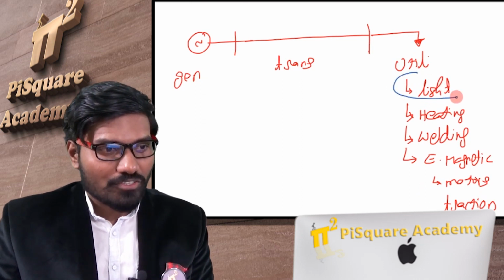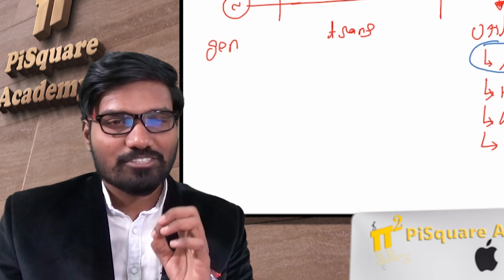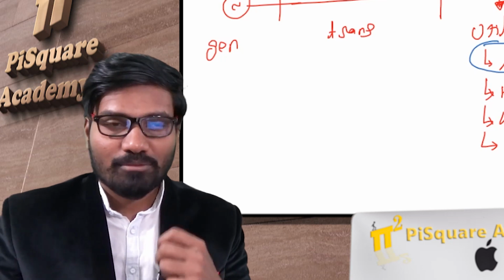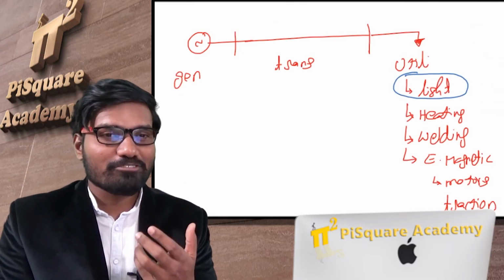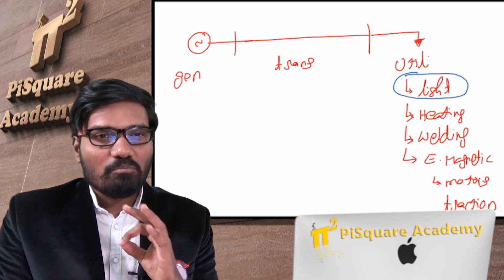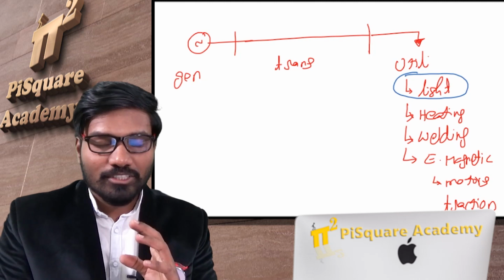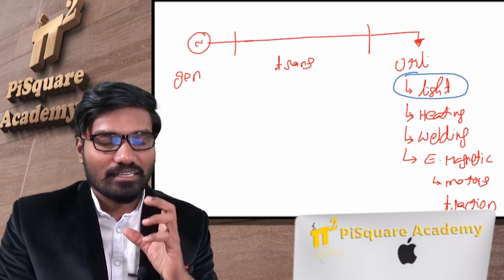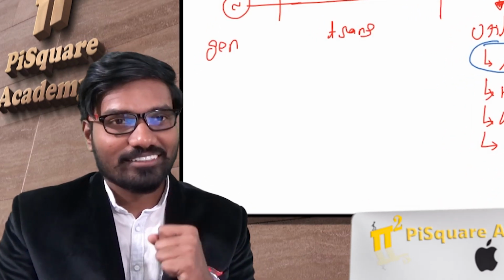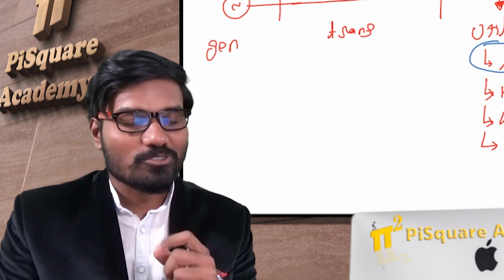Out of all these I will consider lighting in this video. In lighting, students find it difficult when it comes to the basics of light, because the terms related to light are taken from Latin. So it is obvious that you will feel difficulty, because almost all the terms are taken from Latin. So no book will be helpful for you to get a clear idea about the terminology. But nothing to worry, PySquare will give you a clear understanding of the light terminology. I'm not going to explain the physics involved with lighting or light. Rather, I'll explain just the terminology. Of course, understanding the terminology is also very important.